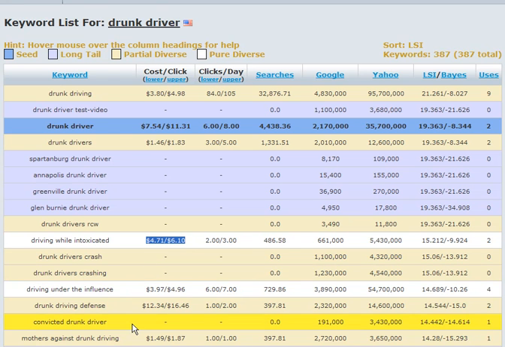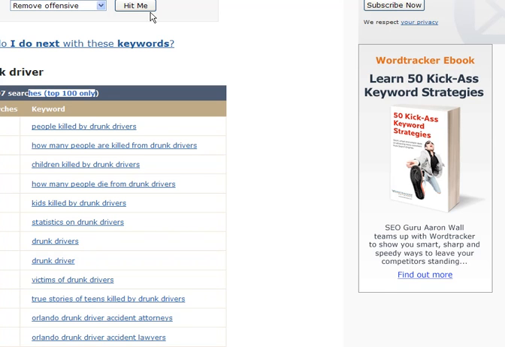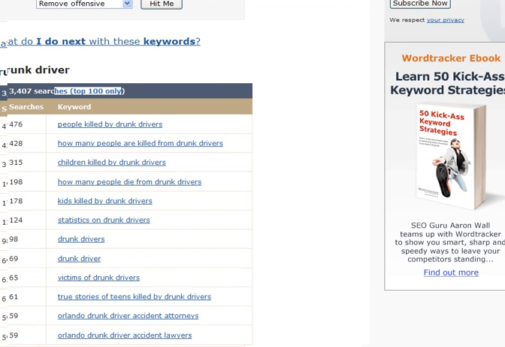Convicted drunk driver. So what you have is these little spots in here. Drunk driver, attorney, Tulsa. Okay, you can see there's a 14 out of 21 in the natural language processing score, or the LSI score, and the rest. But the terms that were already here have cost and traffic tied to them, as well as searches. That's because we already do all that stuff before you. We don't just bring back a static database that doesn't include cost.